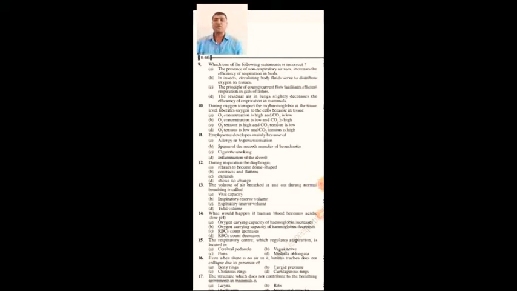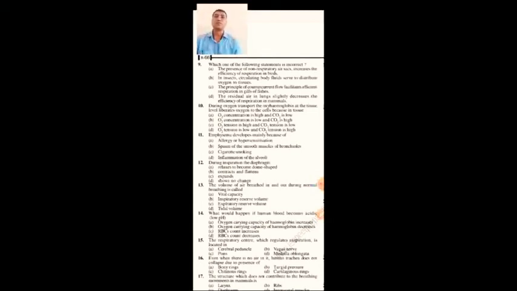So when you look at this particular question, in insects, circulating body fluids serve to distribute oxygen to the tissues. The distribution of oxygen to the tissues is not done by the circulating fluids. It is done through the hemolymph coming into the hemocoel cavity and taking the oxygen, which then flows into the body.